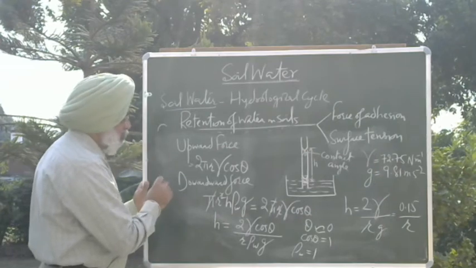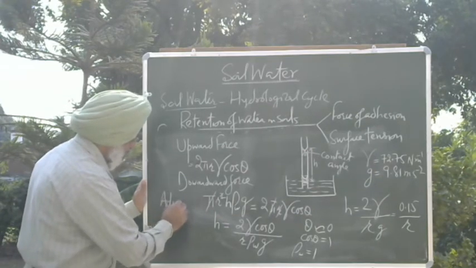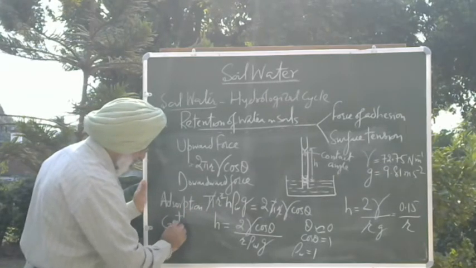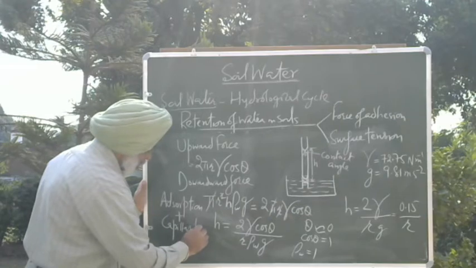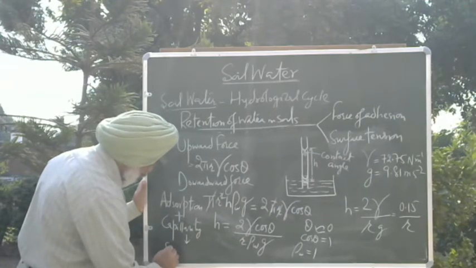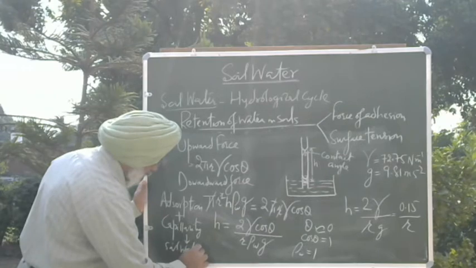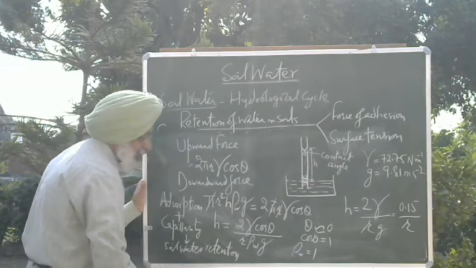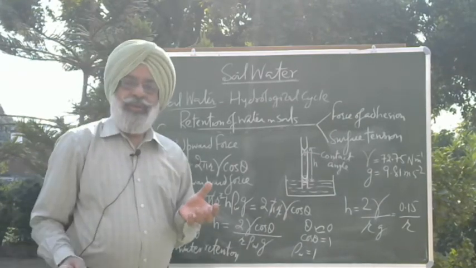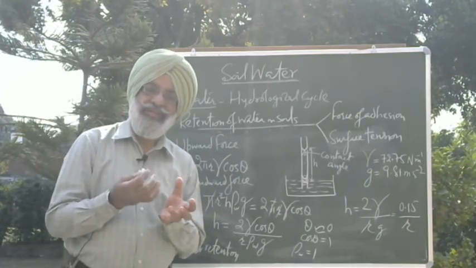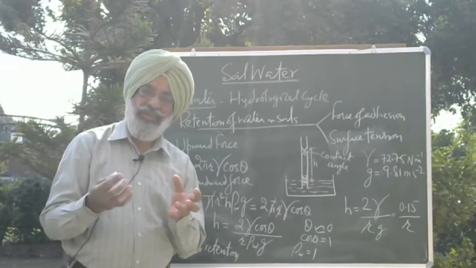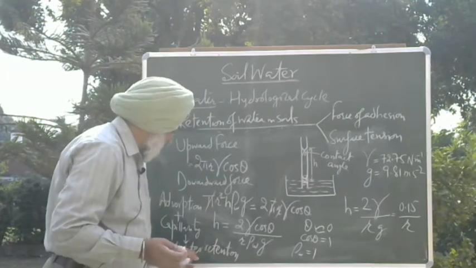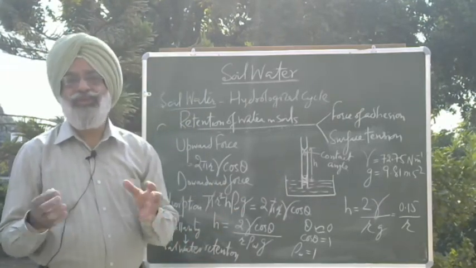So now we have two processes. First, which we discussed, was adsorption, plus capillarity. So this is soil water retention. Now in a nutshell, the water is retained in the soil through the process of adsorption, and the water which is present in the capillaries, which we discussed just now, is absorption.